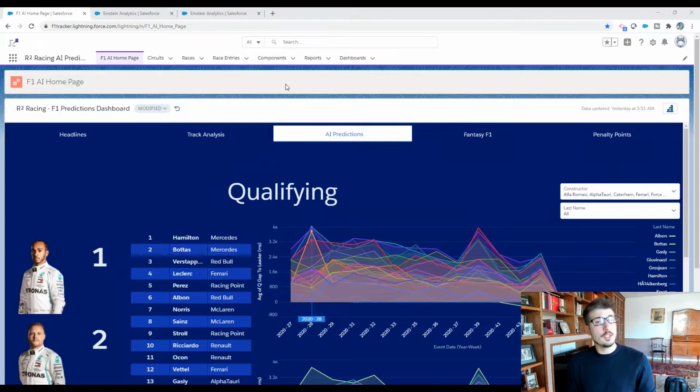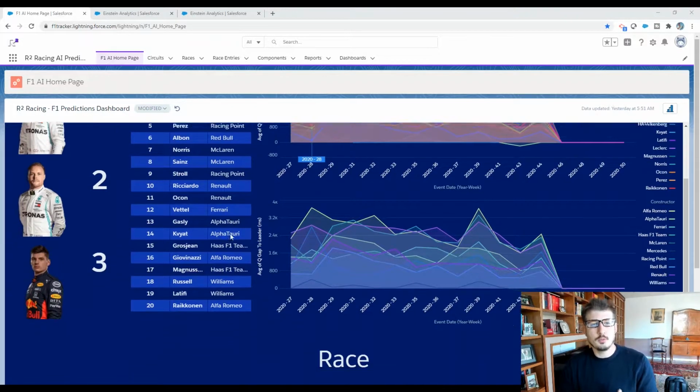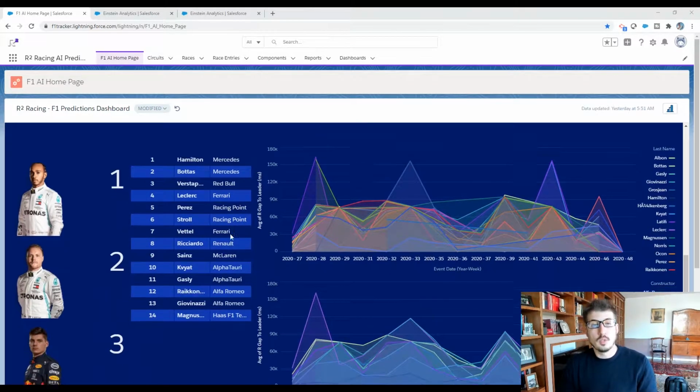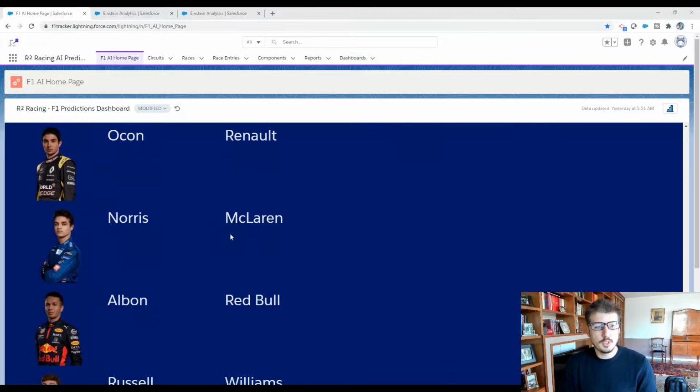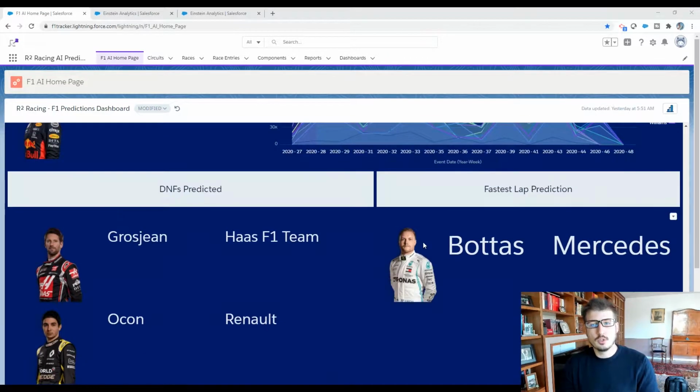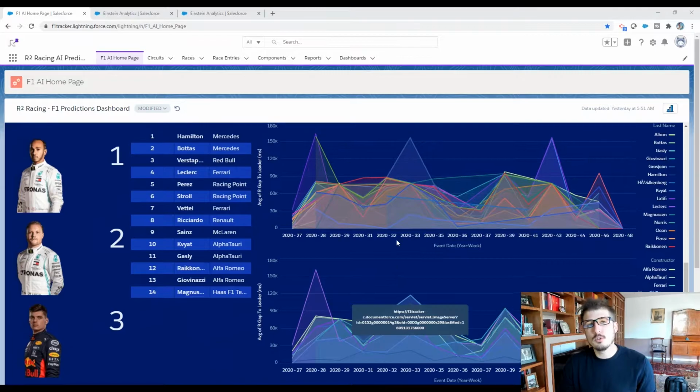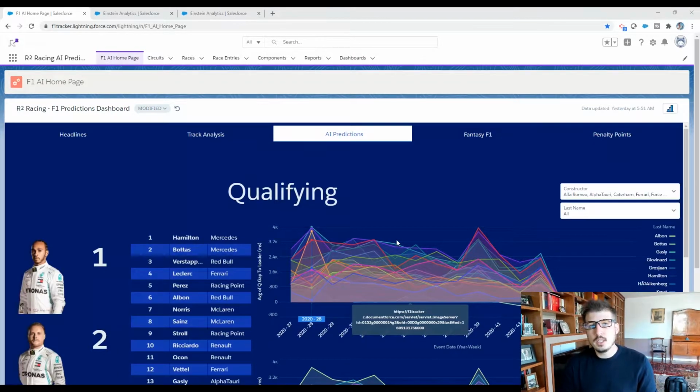And if you've watched any of our videos, we're doing currently 4 different models. We're doing a model for qualifying predictions, race predictions, DNF predictions, and fastest lap prediction. So you're able to see everything in this dashboard, from our qualifying to our race to DNFs predicted, and then also our fastest lap. So that's how it all starts to come together, and it really all starts with gathering